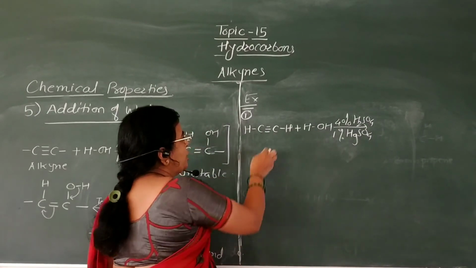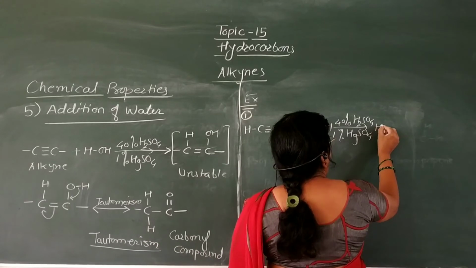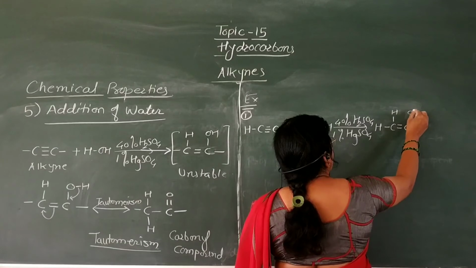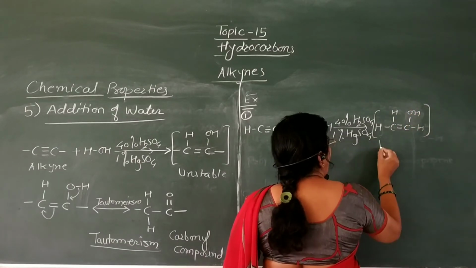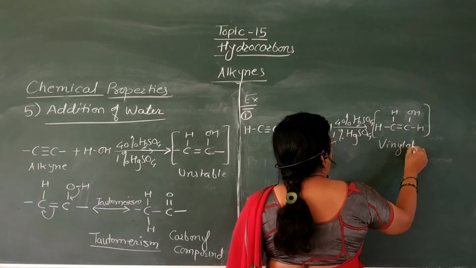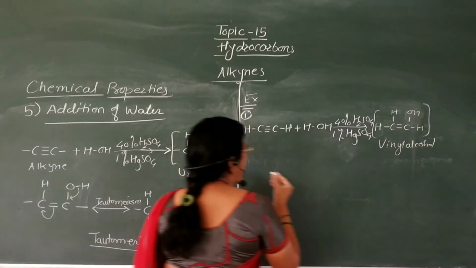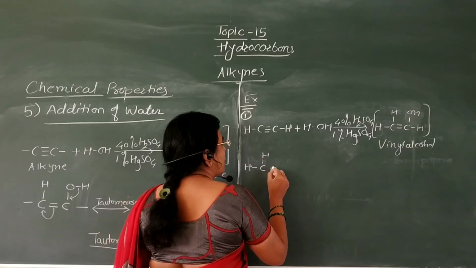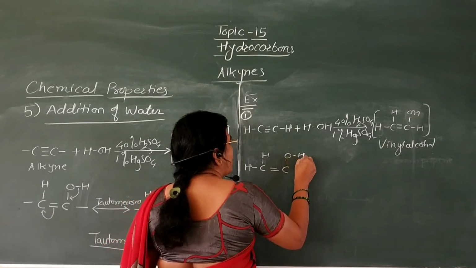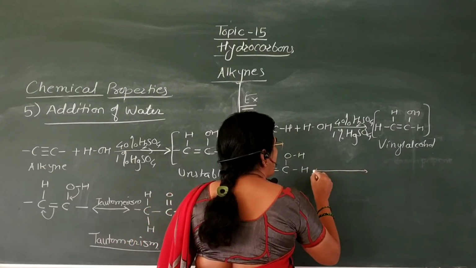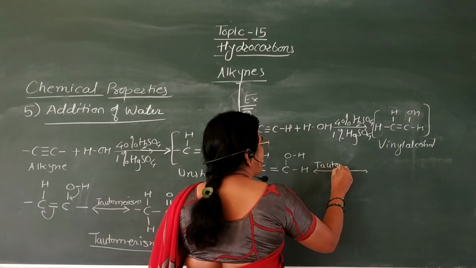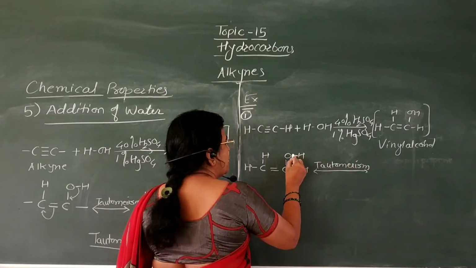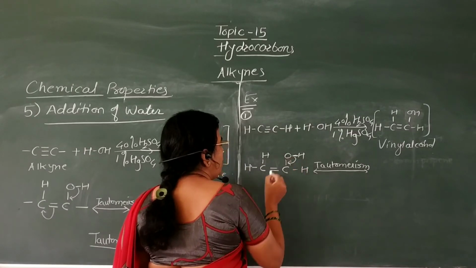addition of this H2O takes place across the triple bond to form HC=CH–OH. Now this is vinyl alcohol, which is unstable. This vinyl alcohol undergoes tautomerism. That is, here shifting of this bonded electron pair in between carbon and oxygen atom.